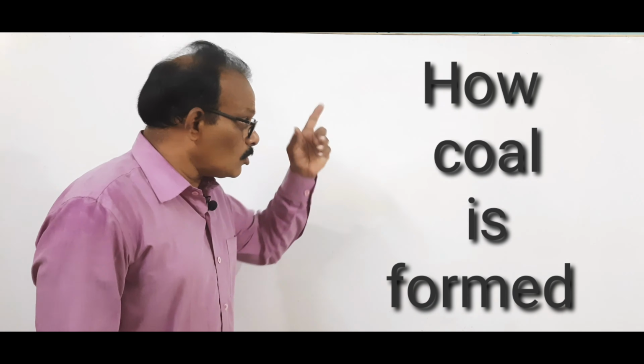The third type of coal is bituminous. The same process might have occurred again. Soil formed again, and the pressure increased. Due to high pressure from the upper side and heat from the center of the earth, this bituminous became a good quality of coal called anthracite.